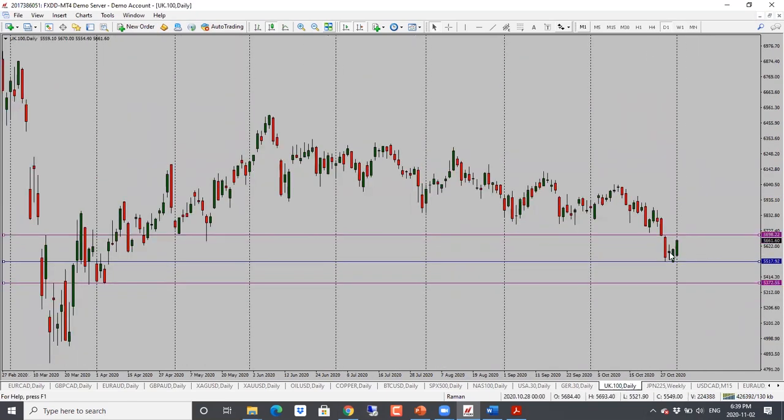And FTSE as well, nice jump up. So neutral to bullish here, we could see a move higher all the way into 57.70. So bullish bias for FTSE here.